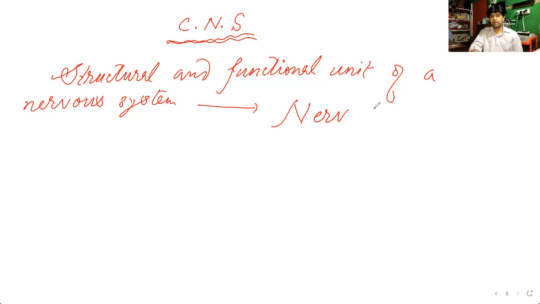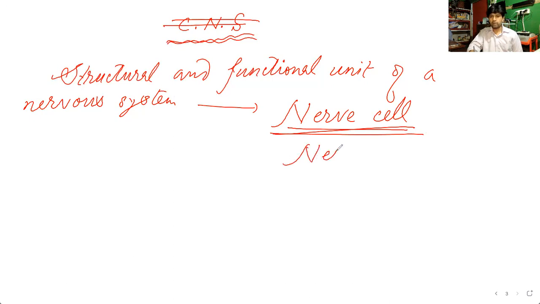Okay, this one we'll discuss later. Okay, one nerve cell. So what is the nerve cell? Commonly it is said as the neuron. I think you know, in junior classes you have learned about this. So the nerve cell is commonly said as the neuron. So firstly, before starting the proper discussion about these three types of nervous system, I want to tell you about the basic of this nervous system, and that is the nerve cell or neuron.